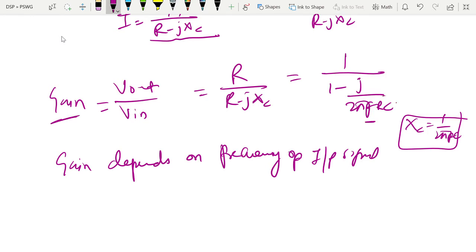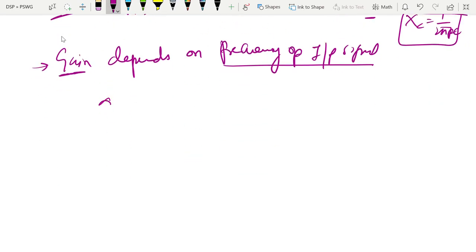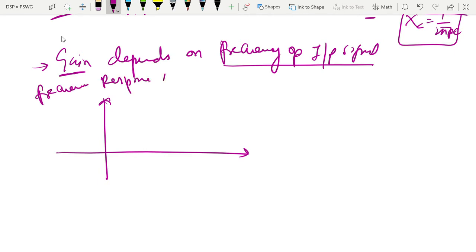So what parameter does gain depend on? It is the frequency of the input signal. So if you try to draw the frequency response curve, it is like this. It is a high pass filter.